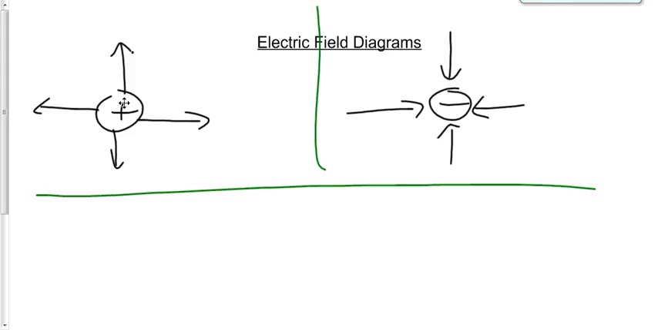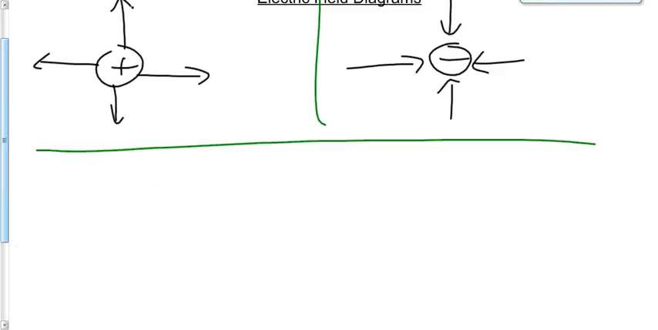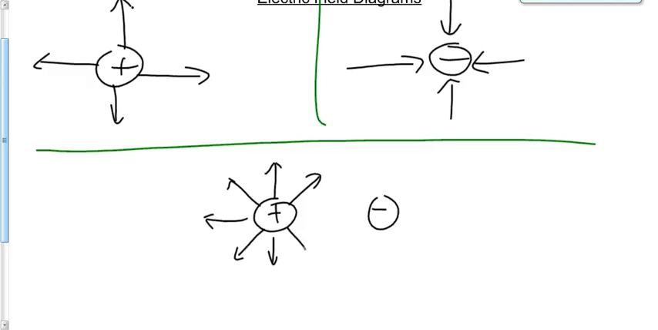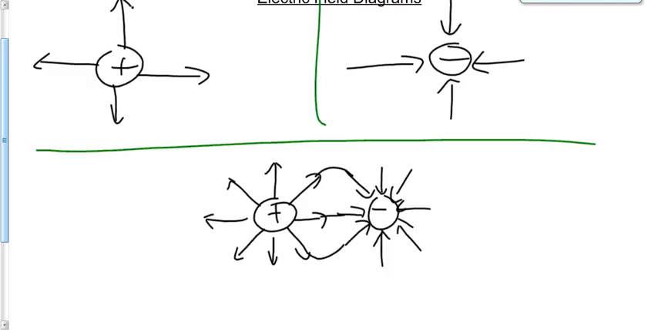What if we have a positive and a negative close enough to each other that they interact with each other? Field lines go away from the positive. Oops. Away from the positive. And they go toward the negative. What's the neat pattern that we see as a result of that? Well, the field lines end up joining up. Remember, when the field lines join up, there's an attraction. Force of attraction between whatever it is that's causing that field.